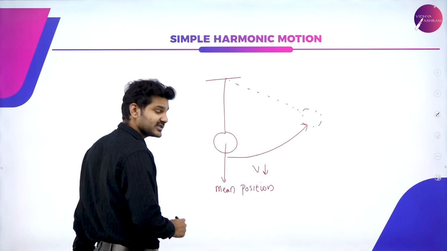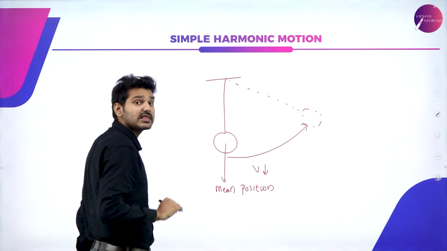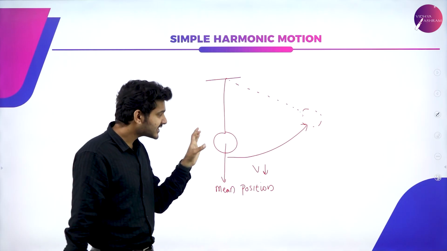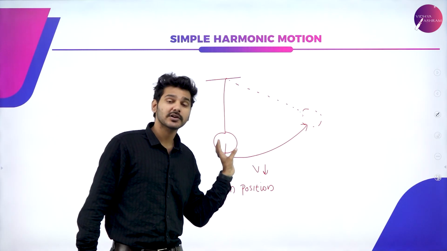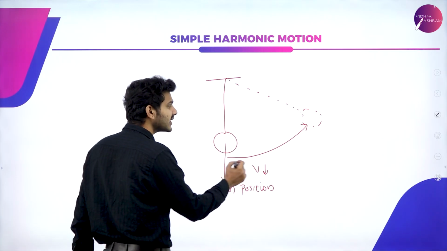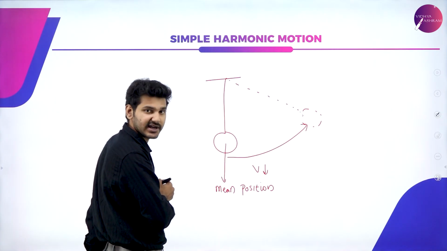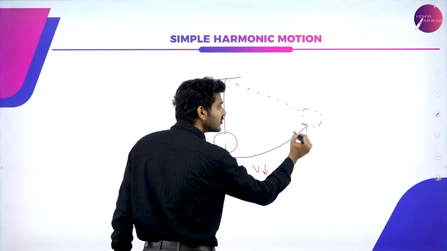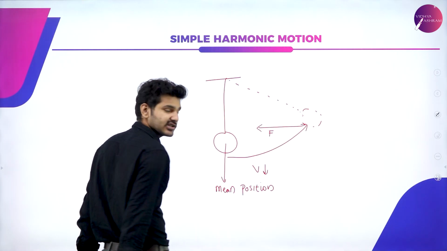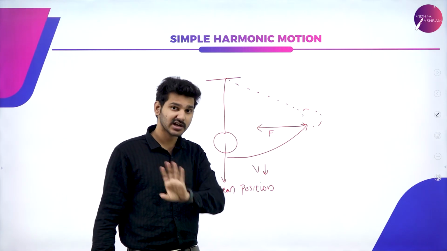So the thing that happens is that as this pendulum is moving to and fro, there is one exact quantity, which you will see in the coming class, that is preventing this simple pendulum from executing a uniform velocity. That is, as it is moving in this direction, one particular force is acting in the opposite direction. What this force is will be explained through a derivation in the coming class, don't worry.